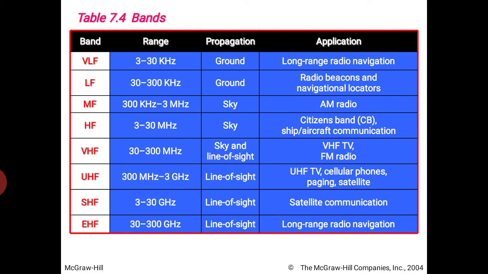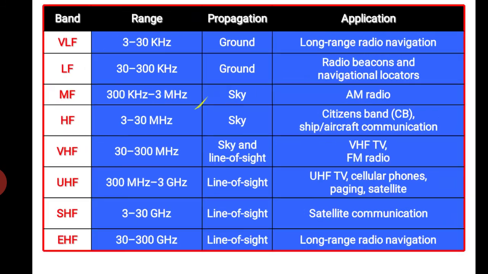These are some bands, according to frequency, with different applications: 3 to 30 kilohertz long range radio navigation, 30 to 300 kilohertz radio beacons and navigational locators, 3 to 30 megahertz citizen band, that is ship communication and aircraft communication, 300 kilohertz to 3 megahertz AM radio. For FM radio, 30 to 300 megahertz, 88 megahertz to 108 megahertz. Our FM radio is in this band, very high frequency.